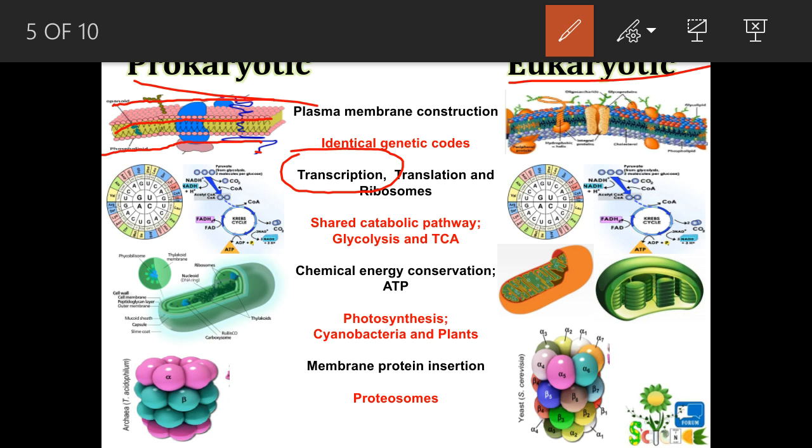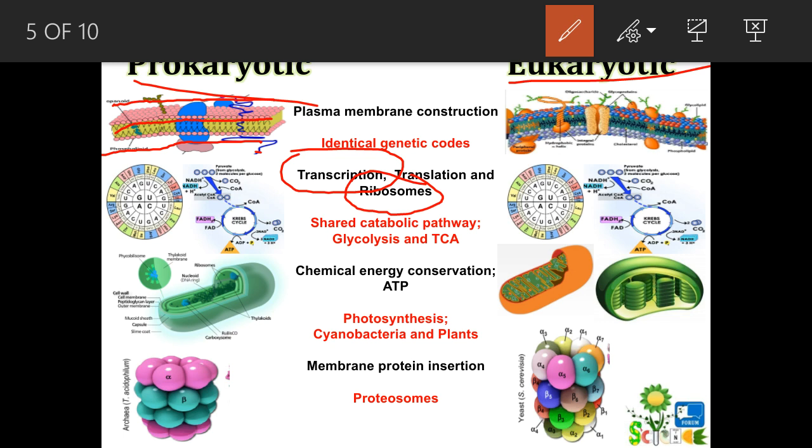So a similar mechanism operates in both prokaryotes as well as eukaryotes. In translation also there is a similar mechanism, and one similarity is the utilization of ribosomes as machinery. In both of them ribosomes are required, although the type of ribosome is different. In prokaryotes one kind of ribosome, in eukaryotes a different kind of ribosome, but they need ribosomes.